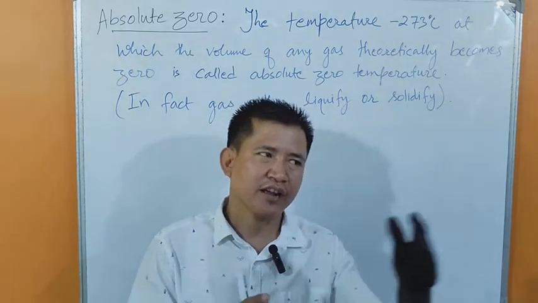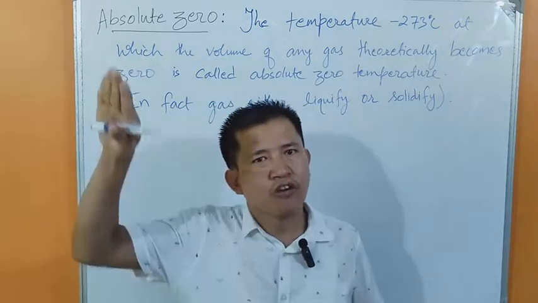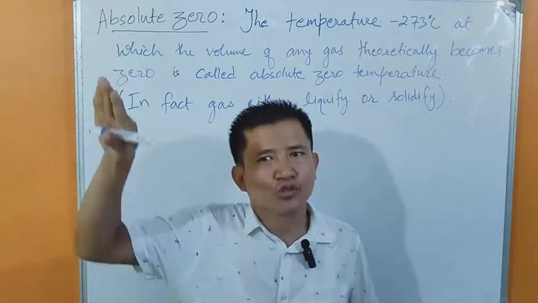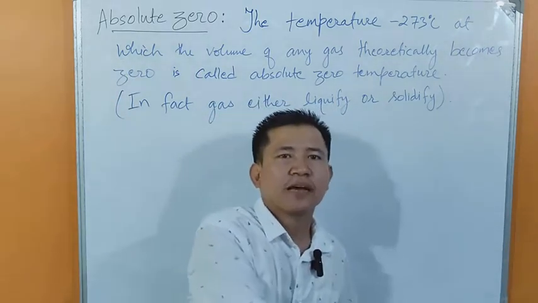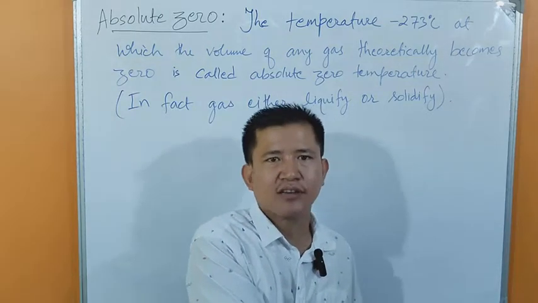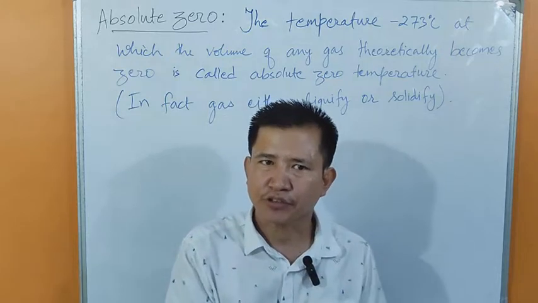When we decrease the temperature, the volume of gas also decreases. So when we keep on decreasing the temperature and it reaches minus 273 degrees Celsius, at this temperature the volume of gas theoretically becomes zero.